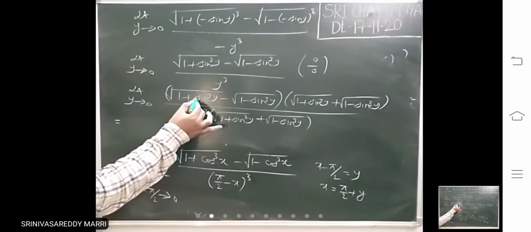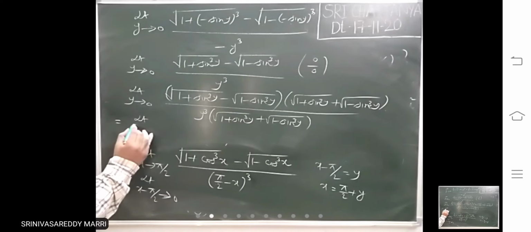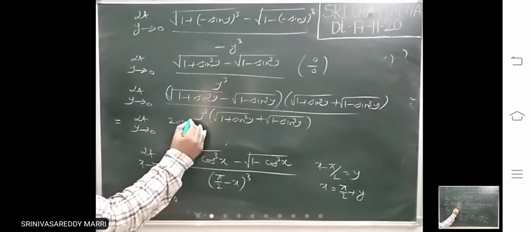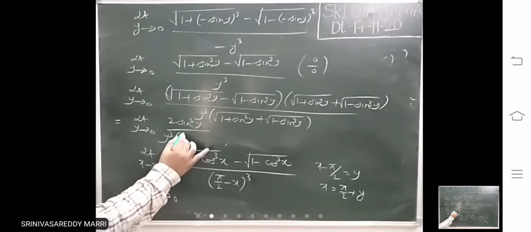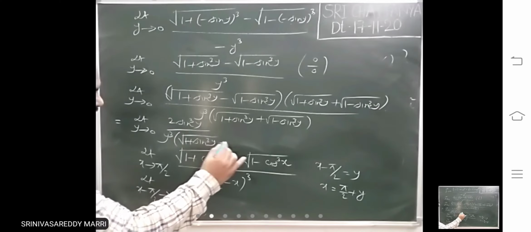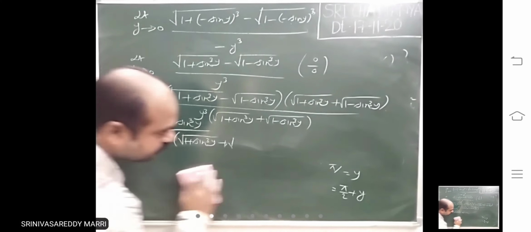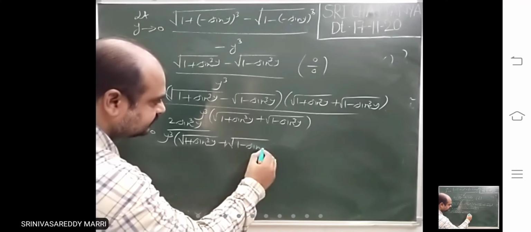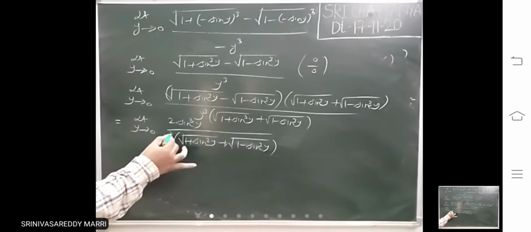What you will get is this minus this, 2 sin cube y, divided by y cube into root of 1 plus sin cube y plus root of 1 minus sin cube y. Now look at sin cube y by y cube.